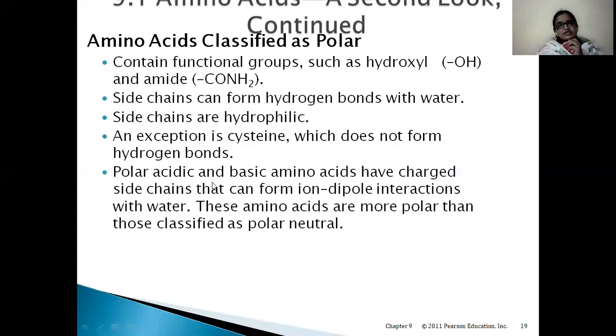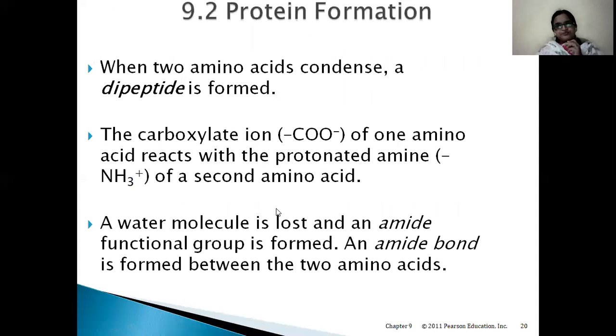So polar acidic and basic amino acids have charged side chains that can form ion dipole interactions with water. They are more polar than those classified as polar neutral. So in the polar category there are acidic and basic amino acids also. They interact more with water.